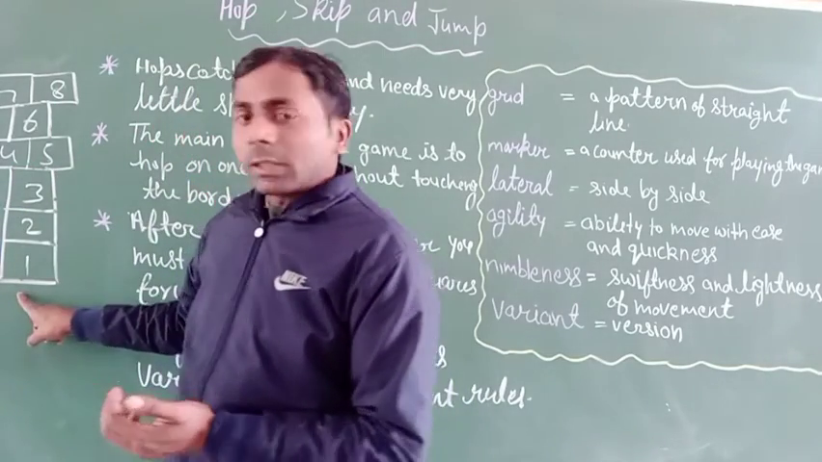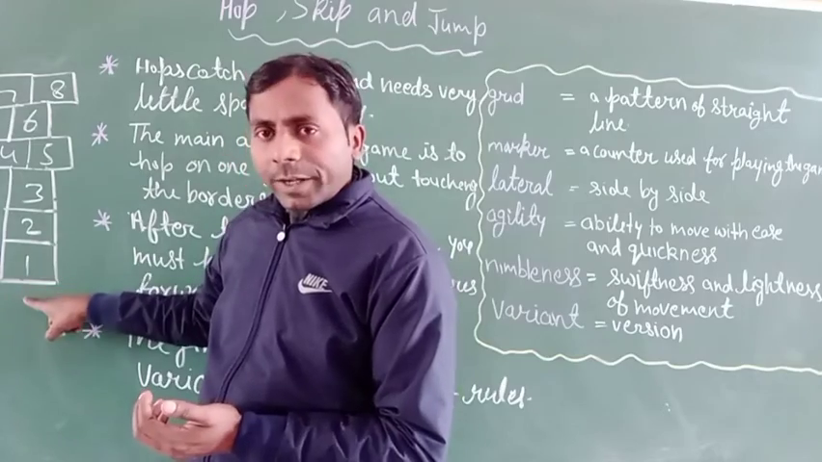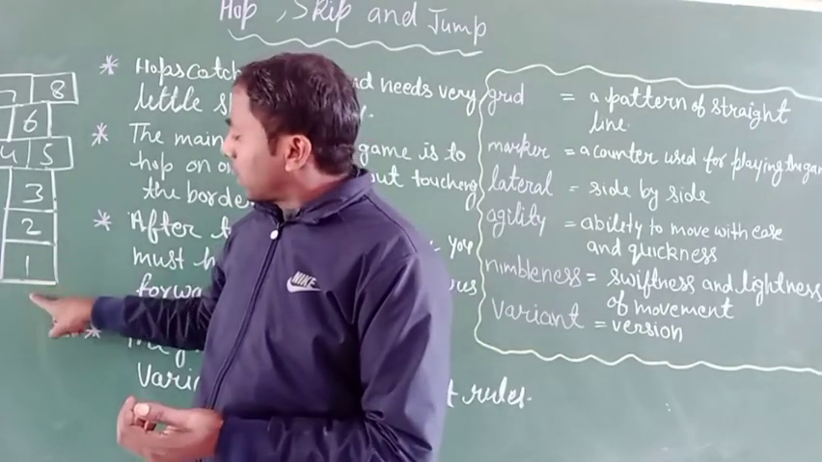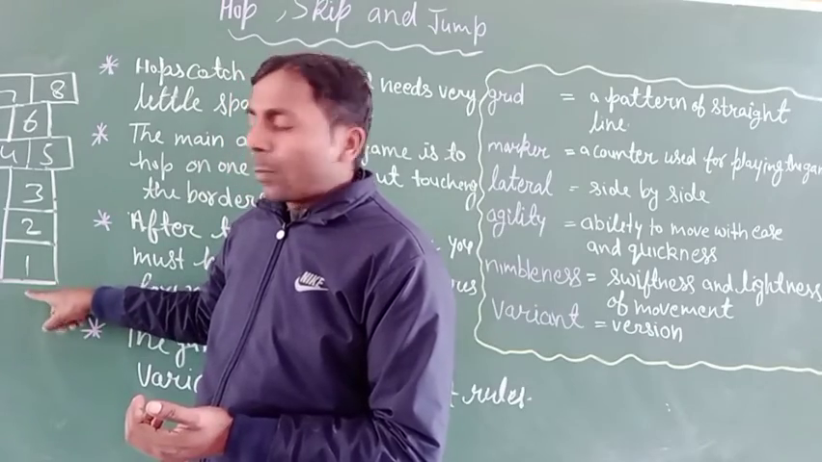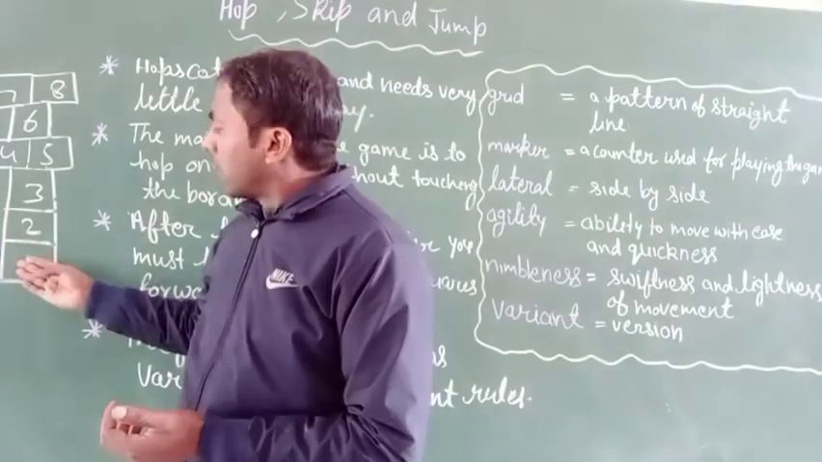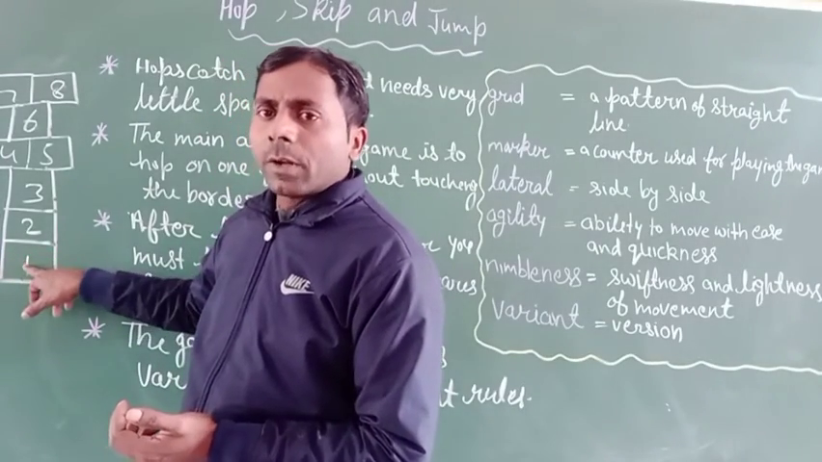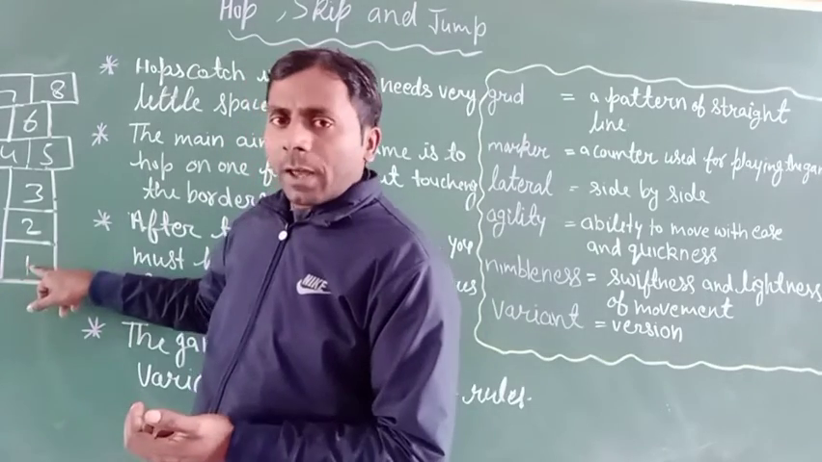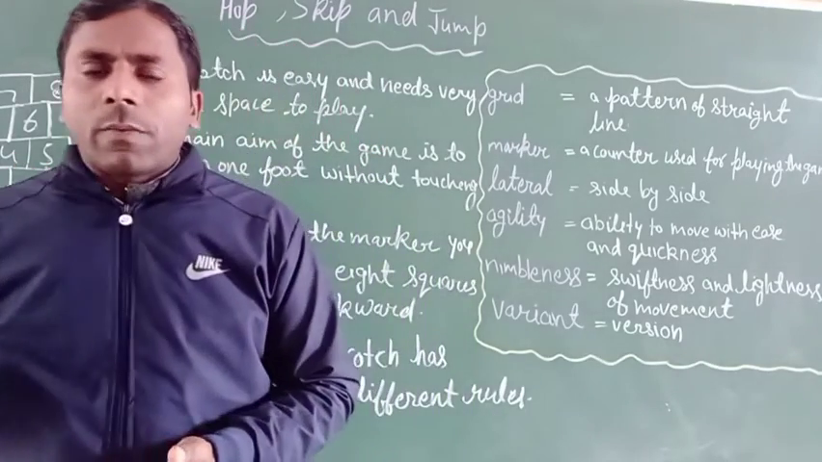Okay, the players also stand here. It is the starting line. Why? Because it is the starting number one. Okay, so the player is standing here and starts to play. First he takes the marker in his hand and throws it in the first square. It means he throws it in the number one square, and then what does he start?